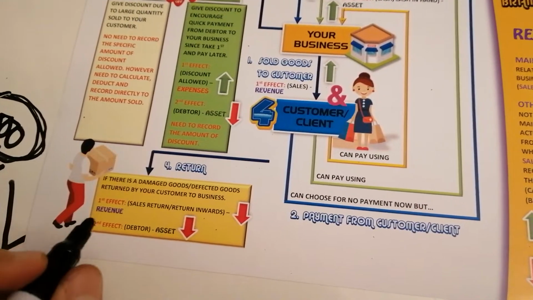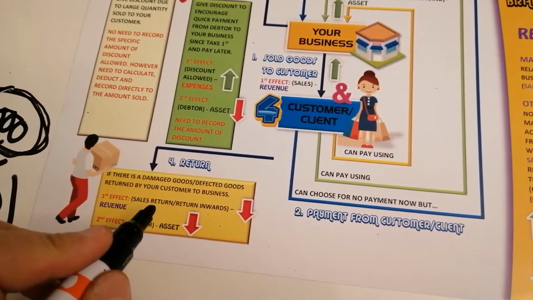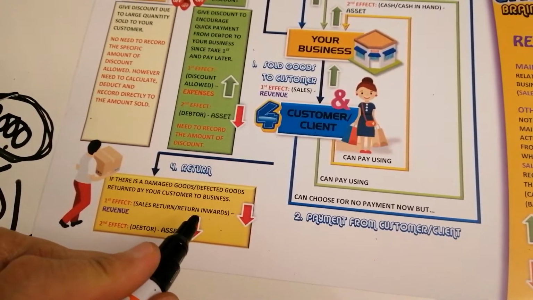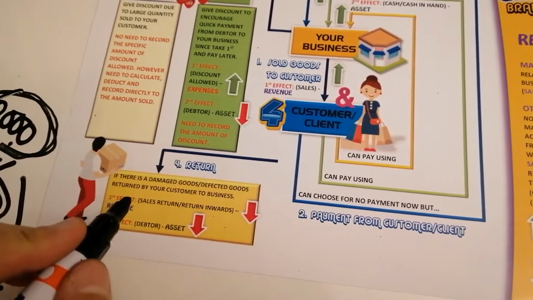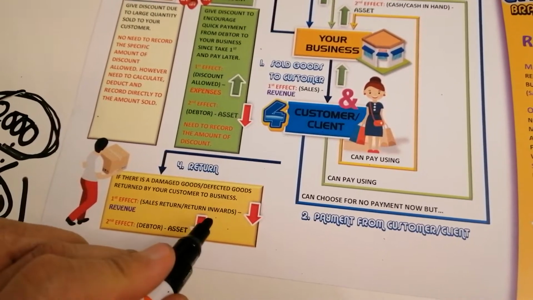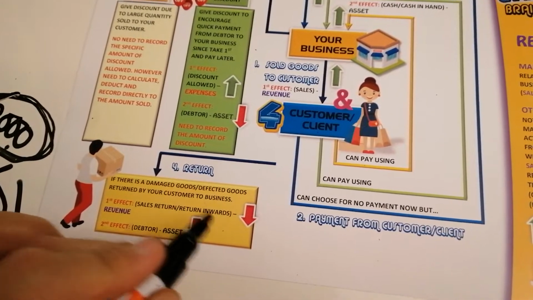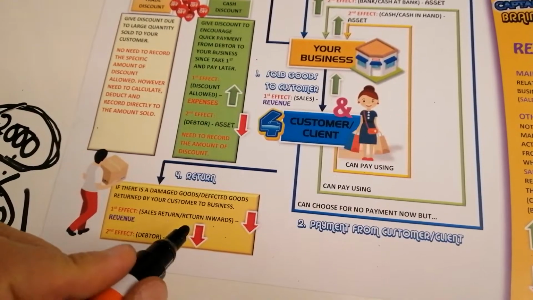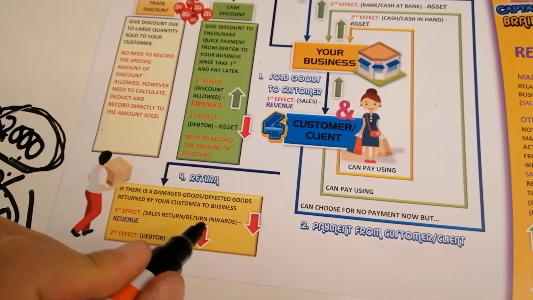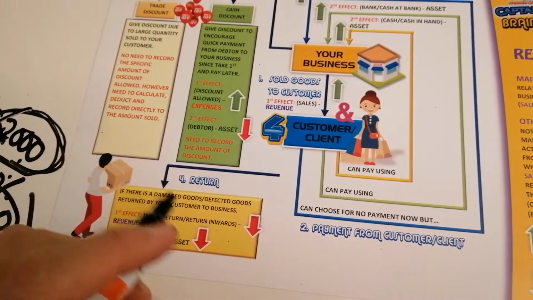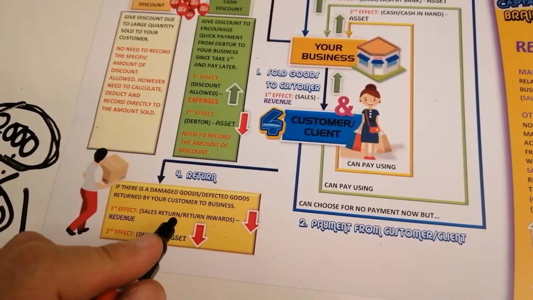Okay, and in accounting, the terms we call it as sales return, ataupun we have another terms untuk sales return, nama lain dia return inwards. You can use either one, sales return or return inwards.